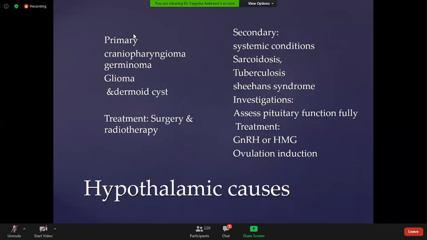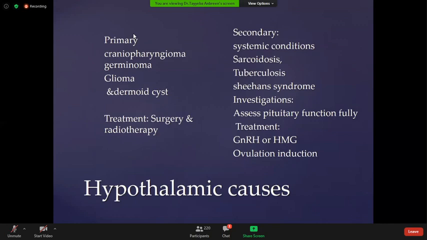Sheehan syndrome usually occurs when the patient has a history of massive hemorrhage in the previous pregnancy or delivery. There is less blood supply to the pituitary gland, and there will be damage to the pituitary which causes deficient hormone secretion like FSH, LH, TSH.